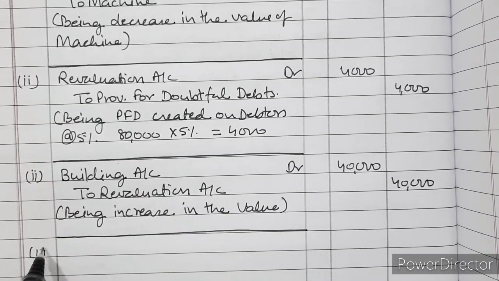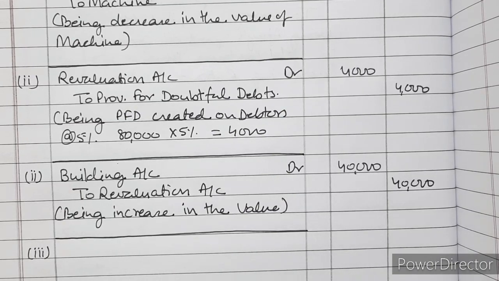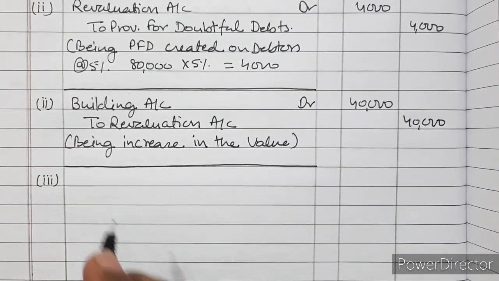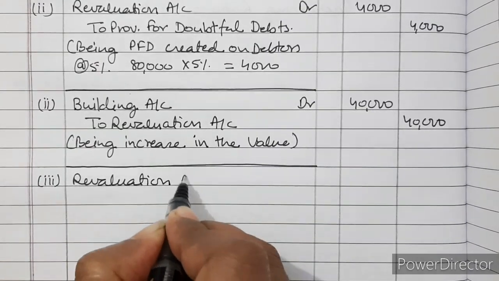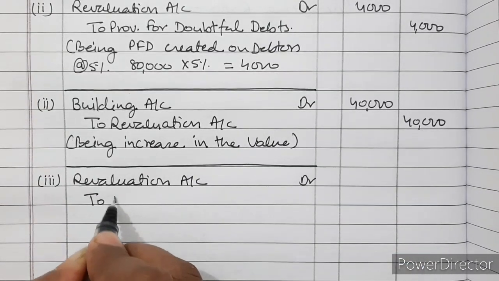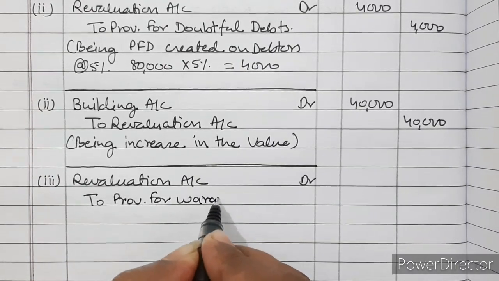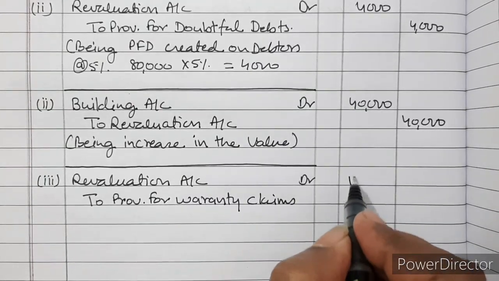Now let us see the third one. It says that provision for warranty claims be increased by 12,000. Warranty claims is a liability, so liability will increase when it is credited. So revaluation account will be debited to provision for warranty claims, rupees 12,000.